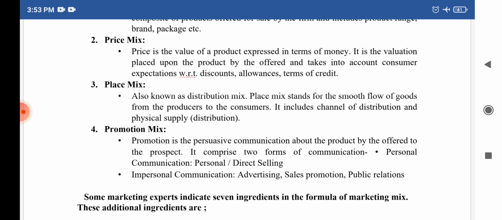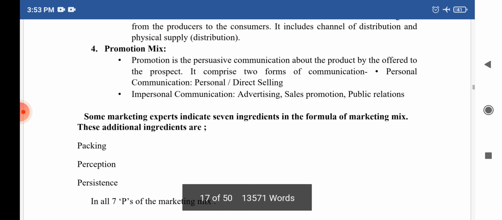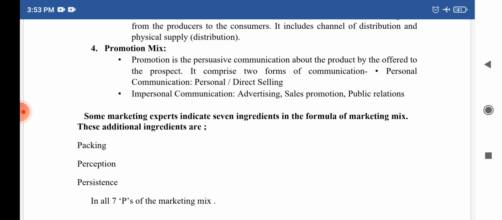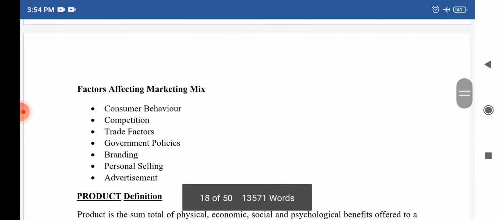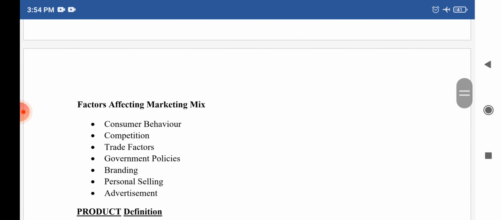Along with these 4 elements, there are 3 more additional ingredients in the marketing mix: packaging, perception, and persistence. So in all, how many P's do we have in the marketing mix? We have 7 P's in the marketing mix, and these are the factors which may affect the marketing mix.